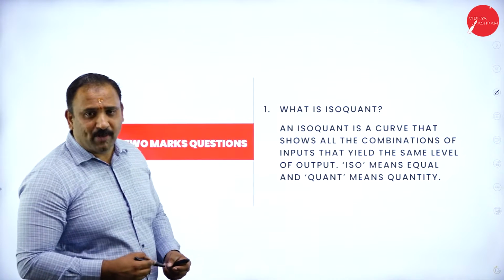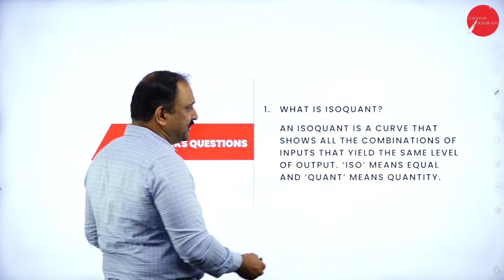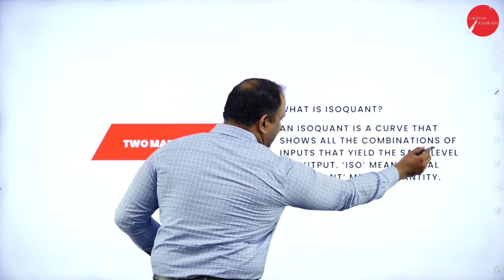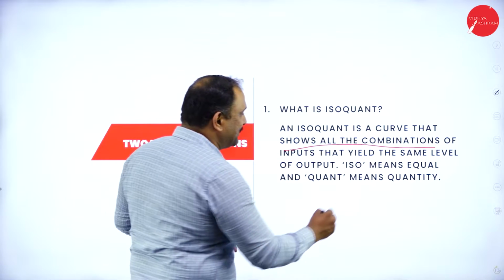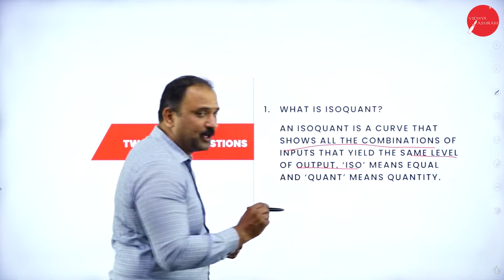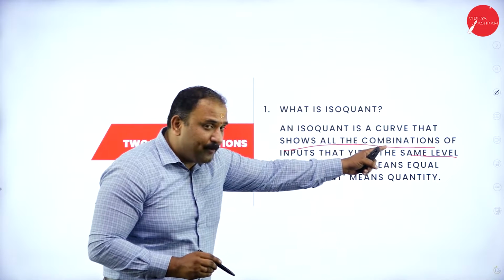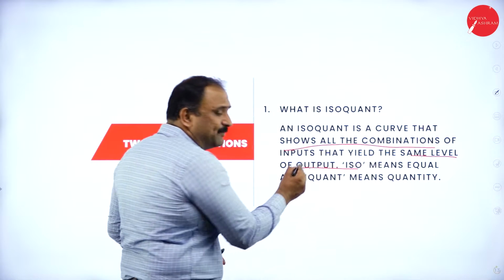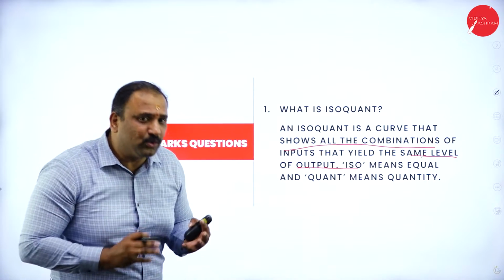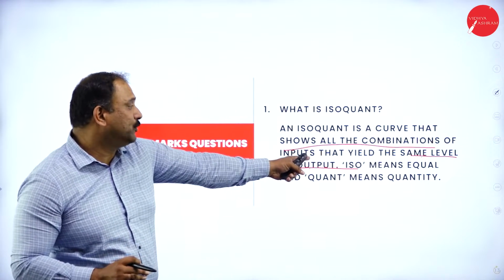Let's go to the 2 marks question. Iso-quant is a definite question. It is a curve that shows all the combinations of inputs that yield the same level of output. Let me mark those keywords for you. All the combinations is the first keyword, of the input that yields the same level of output. So whatever you try to do as an input, the output should not change.